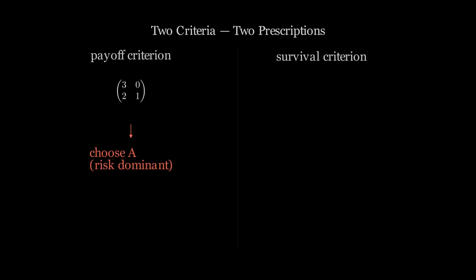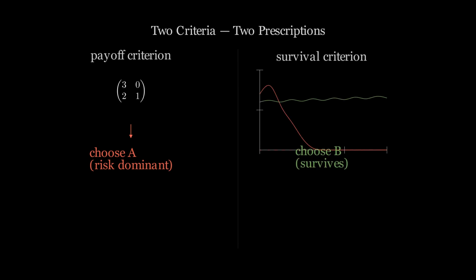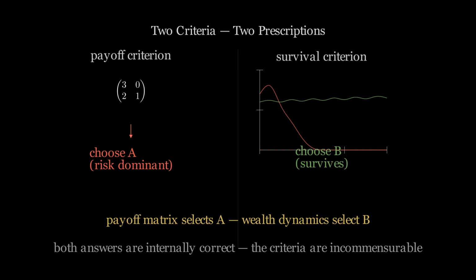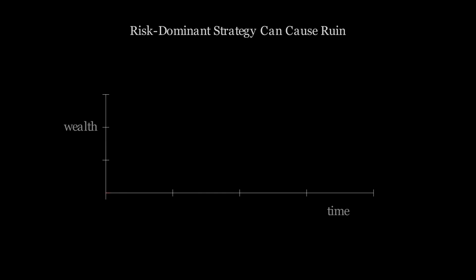The payoff matrix ranks strategies by expected performance. The wealth trajectory ranks strategies by pathwise behavior. A strategy that ranks first by expected payoff may rank last by survival probability. These two rankings are derived from different mathematical objects. Neither determines the other. The risk-dominant strategy can cause ruin when played repeatedly with finite resources.